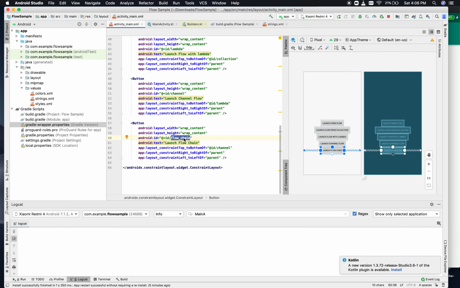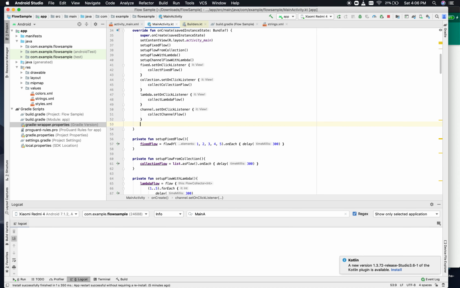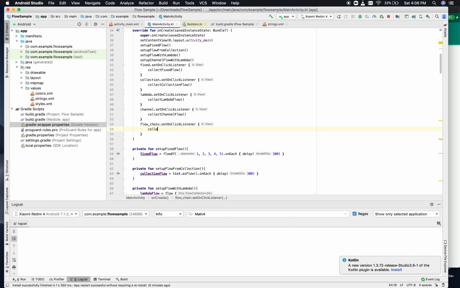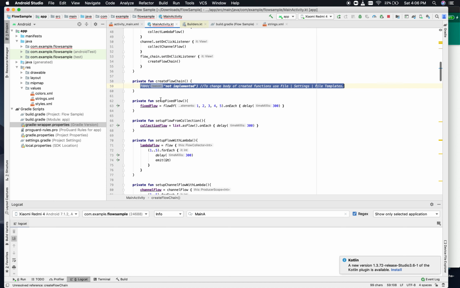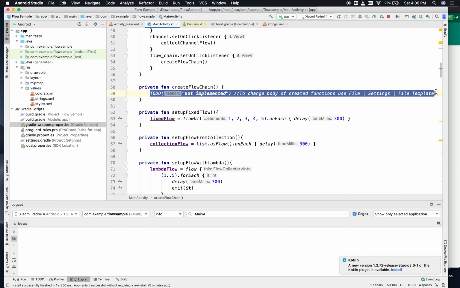Okay, so flow chain is something that we will be using, and here I'll have a set on click listener, and we'll give a create flow chain call. We'll write it that way, and we'll create this function. Okay, so now, what are the things we need?